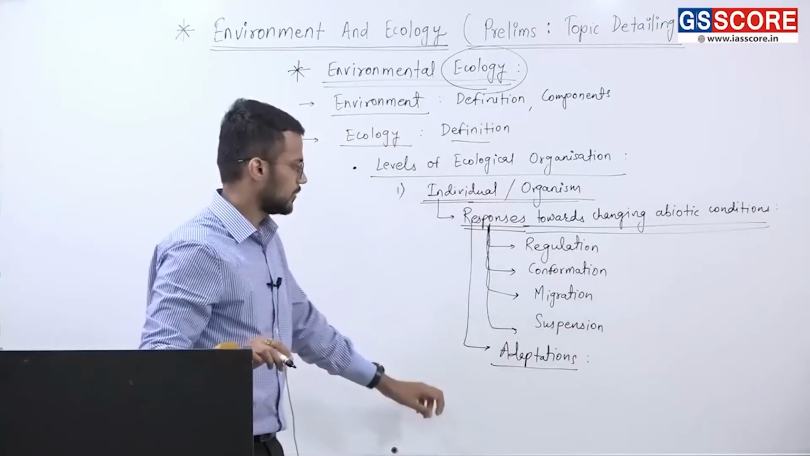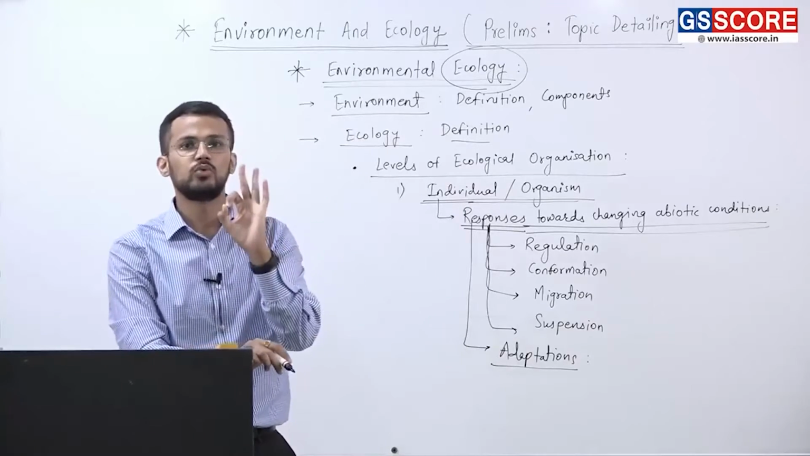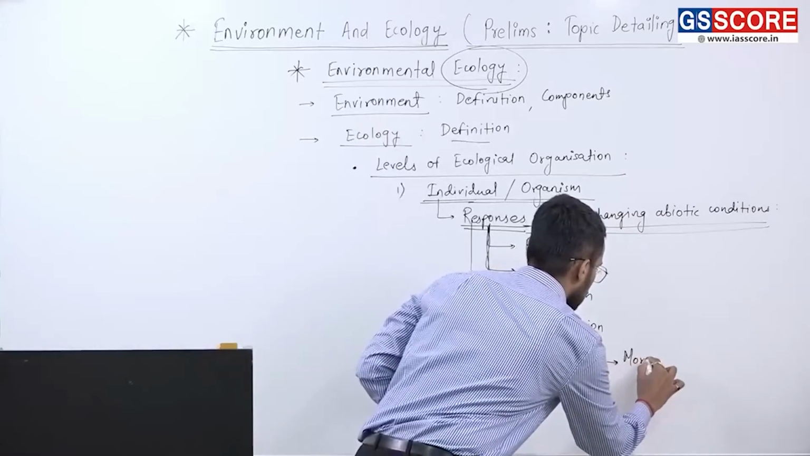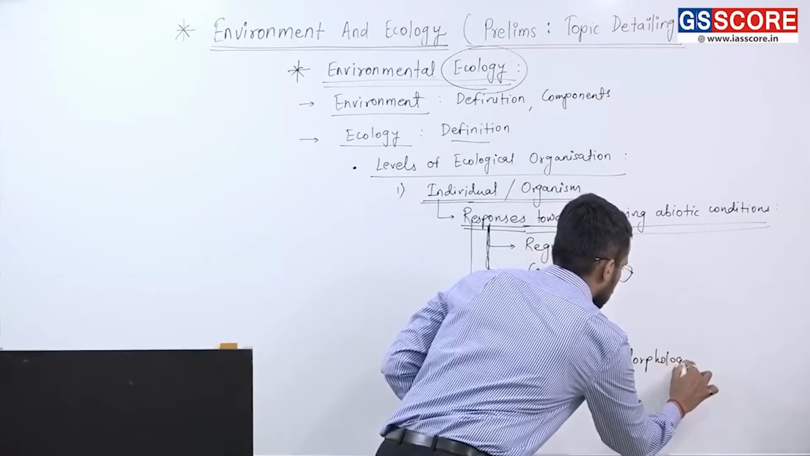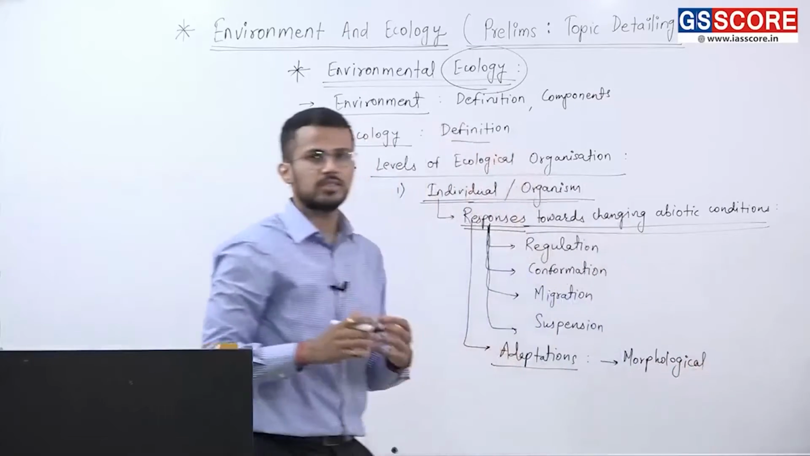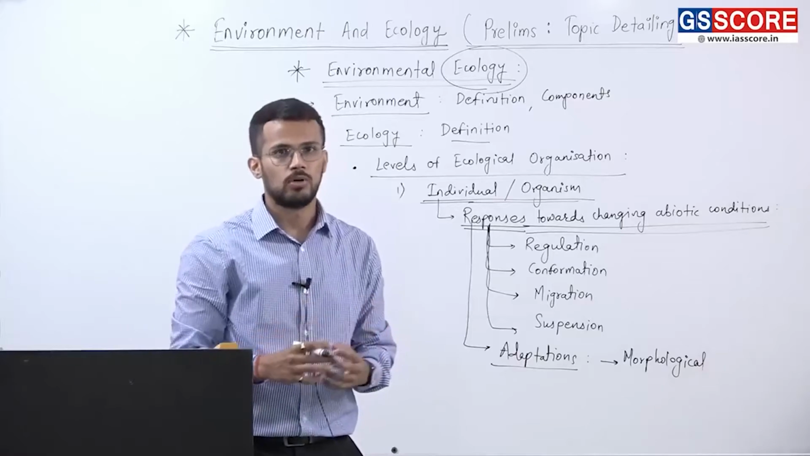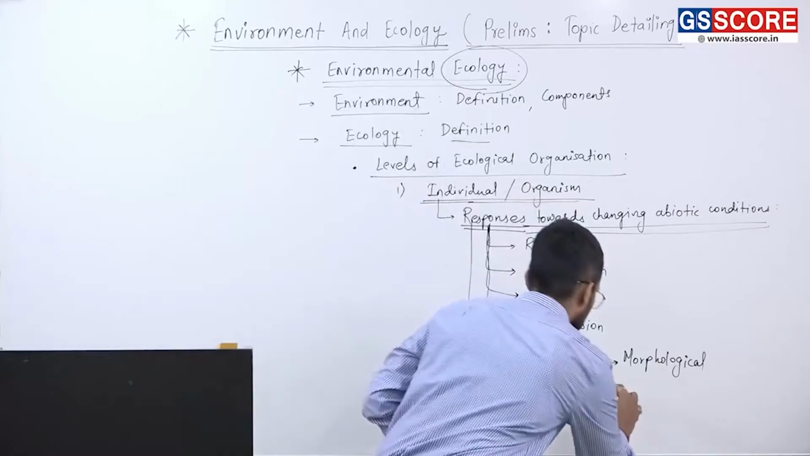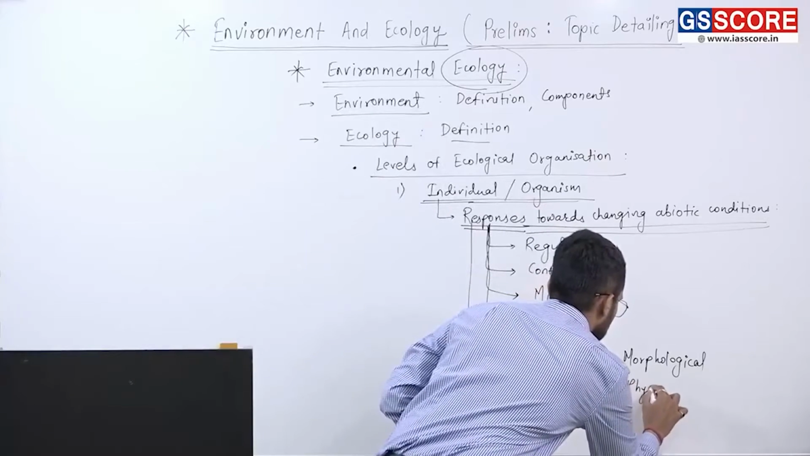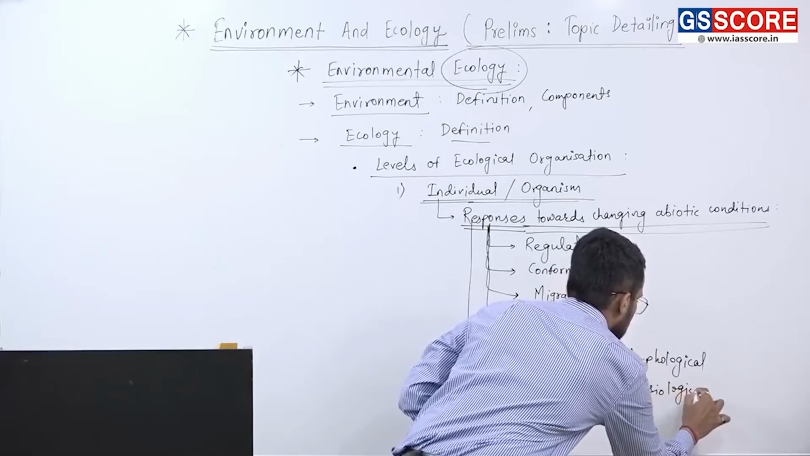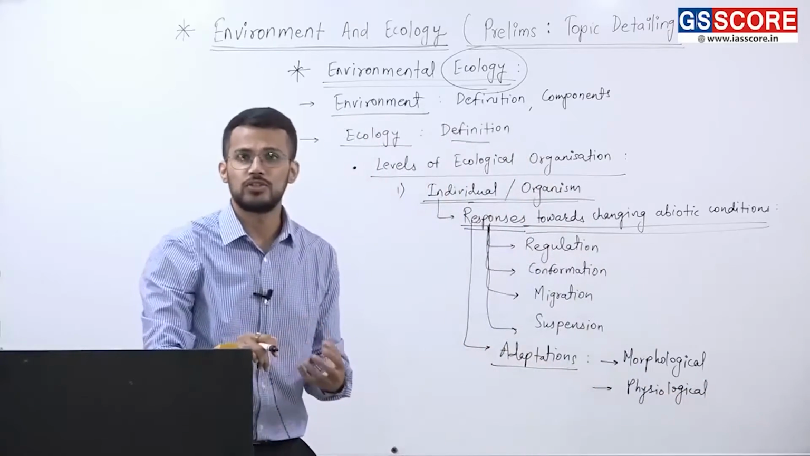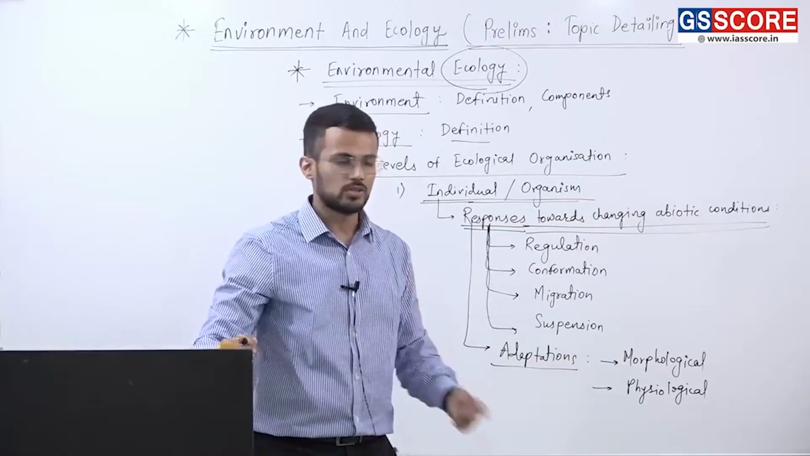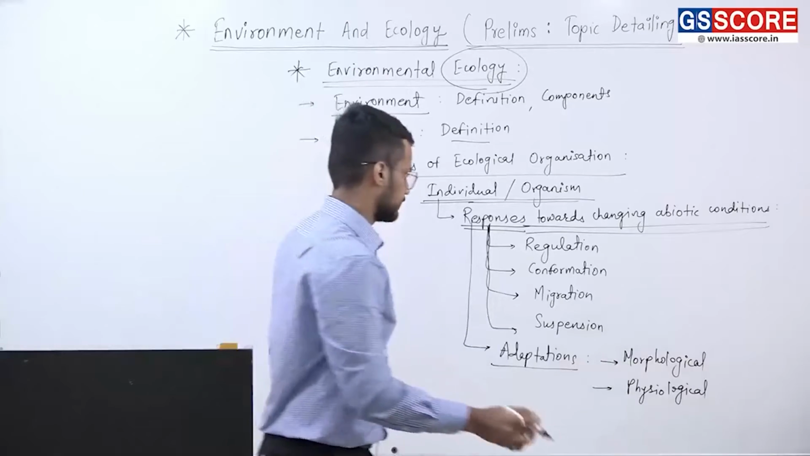Fine. And these adaptations can be categorized into three types. First type of adaptation is morphological. That means the adaptations in the structure or in the form of organisms is morphological adaptation. Secondly, physiological. Physiological adaptation. That means in the functioning of the organism, if there are certain adaptations, those are called as physiological.